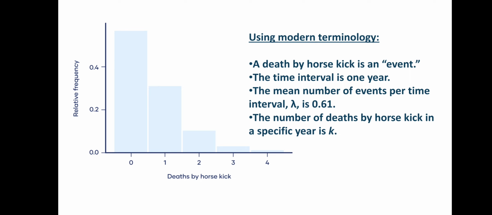Using modern terminology, a death by horse kick is an event. The time interval is 1 year. The mean number of events per time interval, or the lambda, is 0.61. The number of deaths by horse kick in a specific year is k.